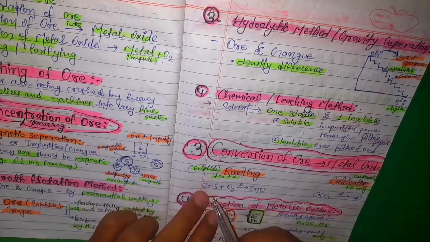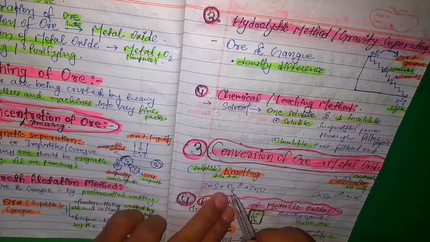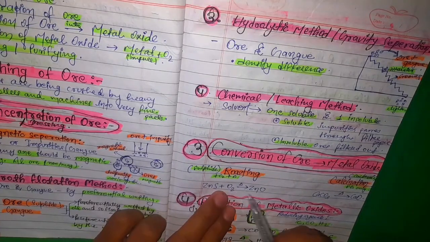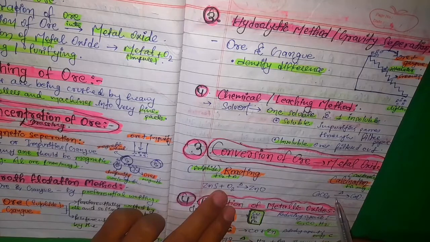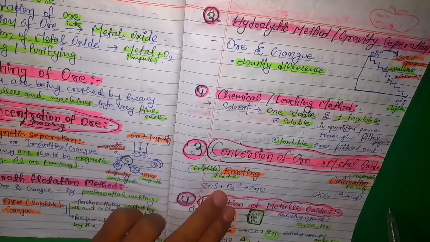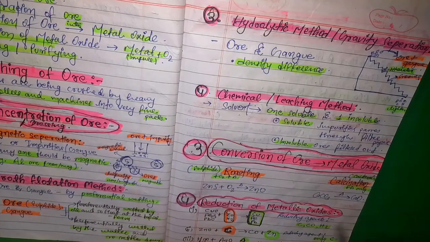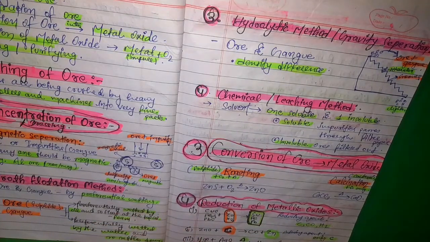So we see one example, zinc sulfide. Here no oxygen was present, so we have used oxygen to convert it into zinc oxide. And here oxygen is already present, calcium carbonate, so it is directly heated to give calcium oxide plus carbon dioxide. I have not written further, and this one is reduction of metallic oxides, which is reduced.